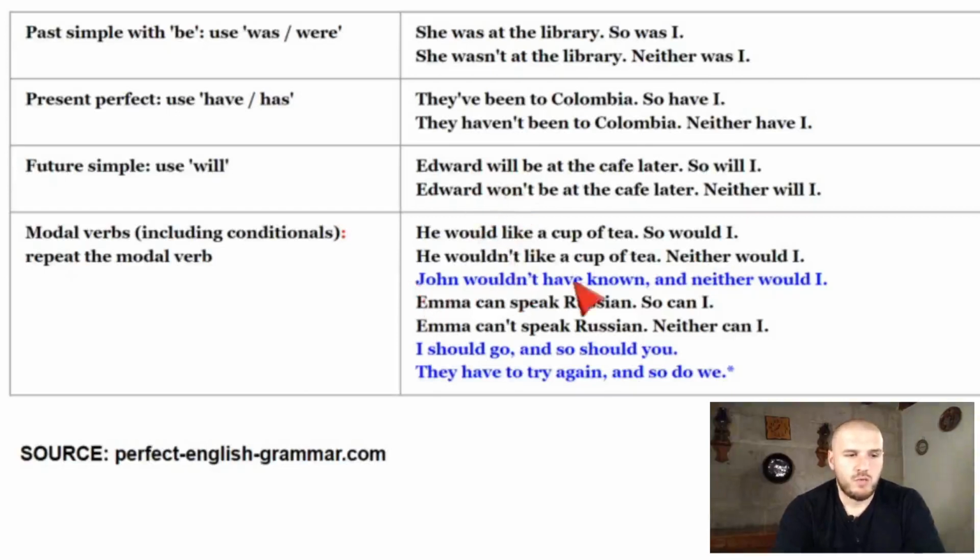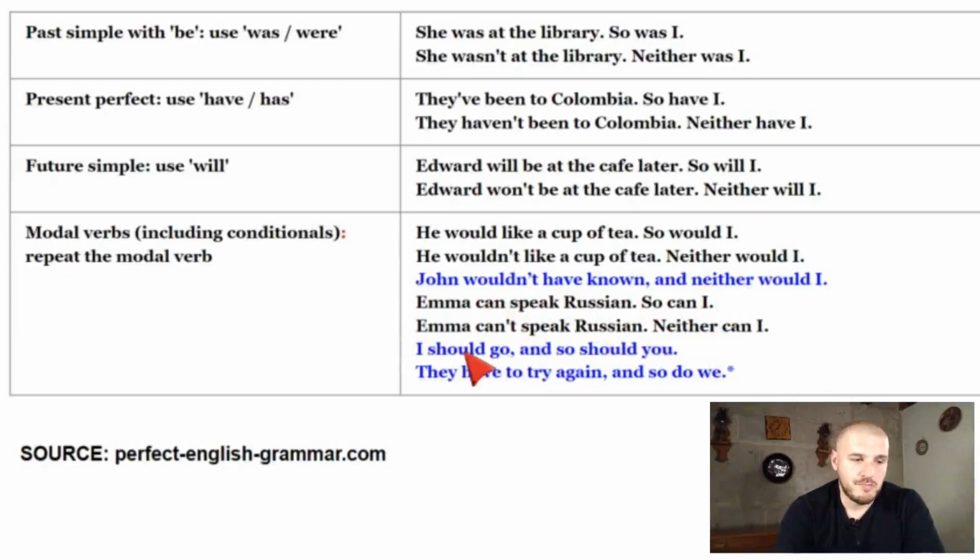John wouldn't have known, and neither would I, okay? That's a conditional, but it follows the same rule. Neither would, because would is the auxiliary verb. Emma can speak Russian, so can I. Emma can't speak Russian, neither can I.